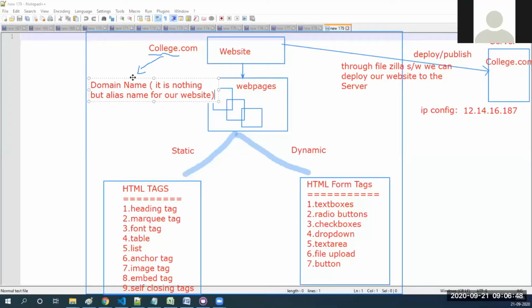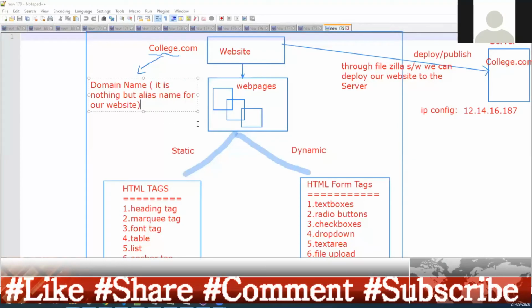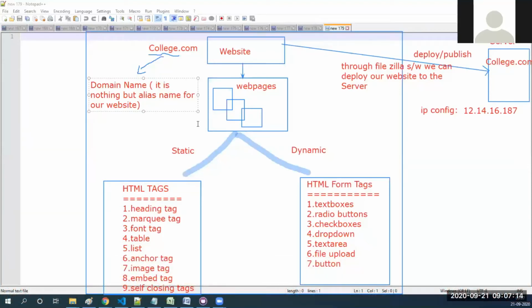So how can we call him every time? We call him by some kind of alias name or pet name. In the same way, the server name is 12.14.16 point something, but the alias name is college.com. If I type this one, it will come here automatically. You understand, right? Any confusions? Domain is nothing but only a name for the server, but our actual code will be stored either in the domain name or the server.